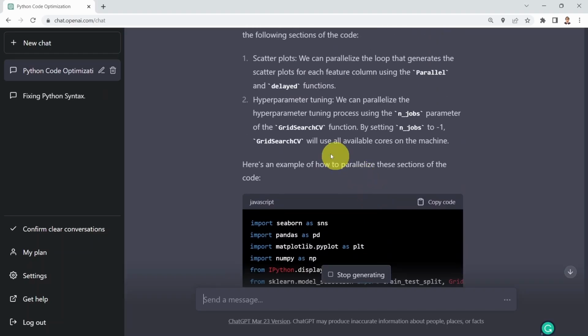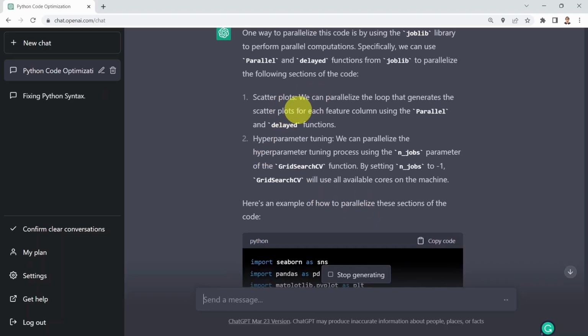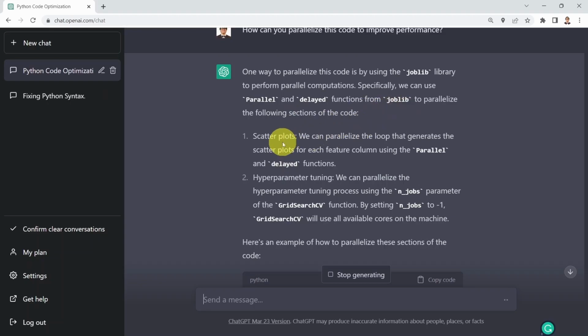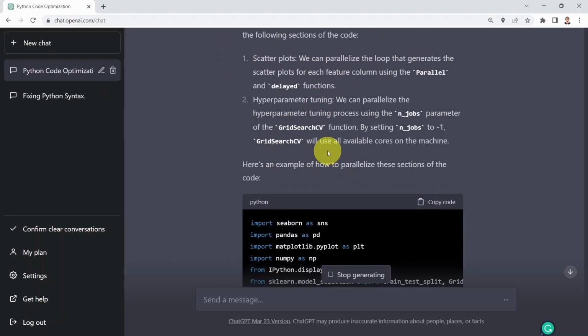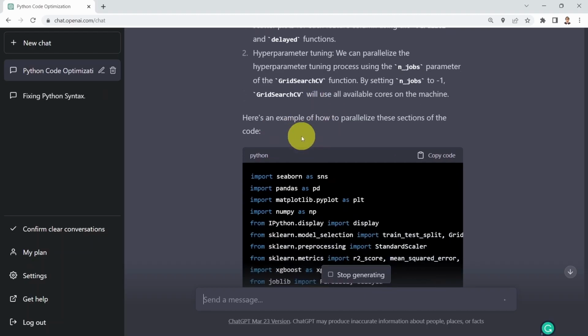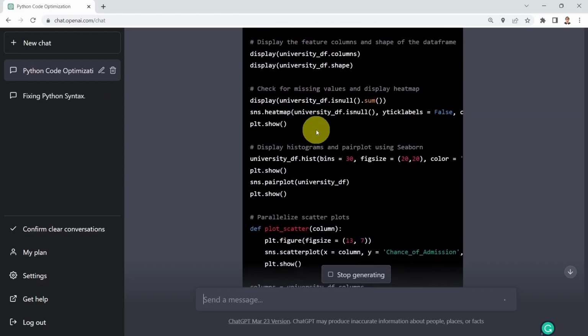Here is another example too. You can parallelize the loop that generates a scatterplot for each feature. You can also parallelize the process when you perform hyperparameter tuning and optimization. And it's going to tell you, here we go, this is a sample code.